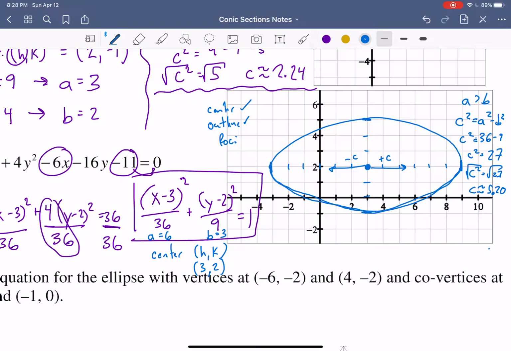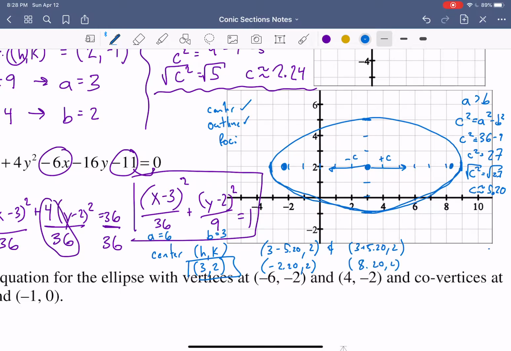So if our center was (3, 2), we would do 3 minus 5.20, and then we don't change the y value, so that would be negative 2.20 as one of our foci, so (-2.2, 2), and then we would do 3 plus 5.20, so we get 8.20.